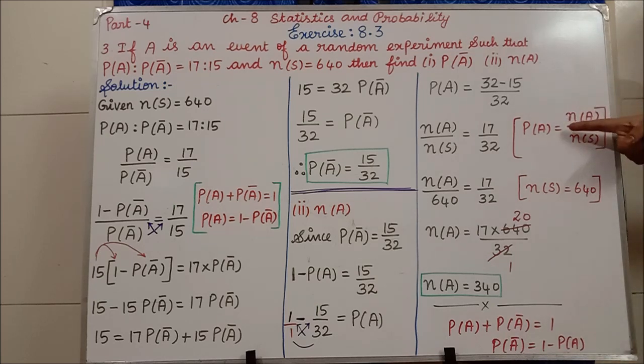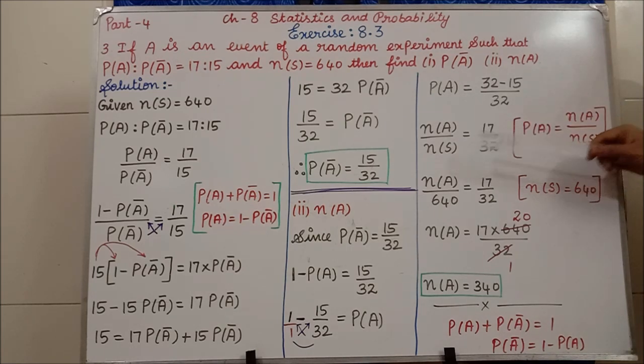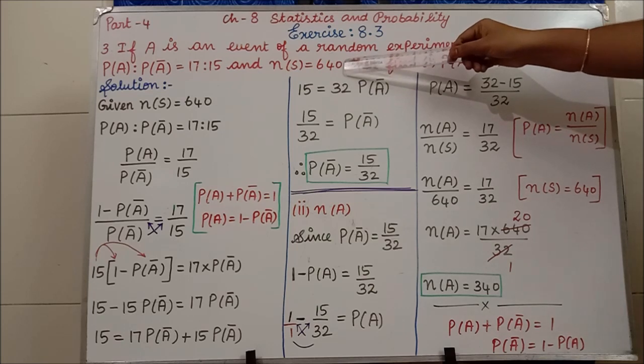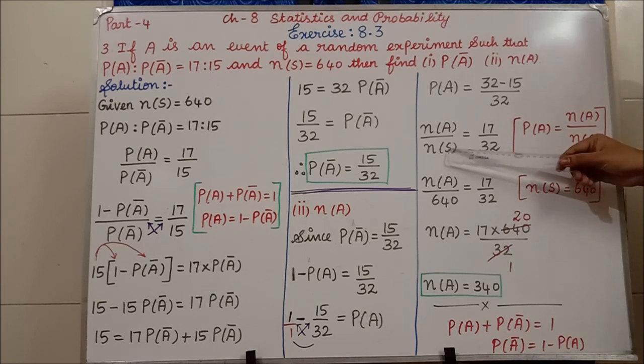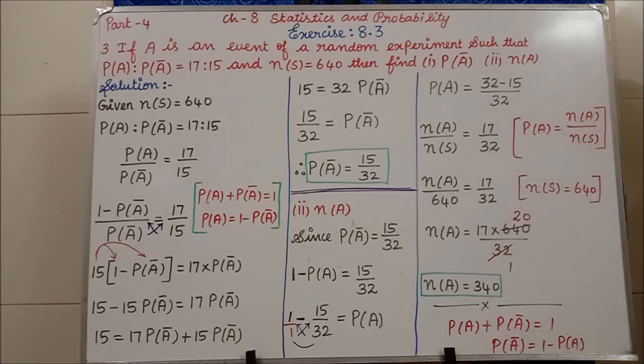N of A divided by N of S we can write. So here, instead of P of A, I am writing N of A by N of S equal to 17 by 32. Clear? In the question they have given the number of sample space, the answer is 640. So N of S is equal to 640. In the place of N of S you substitute 640, equal to 17 by 32.